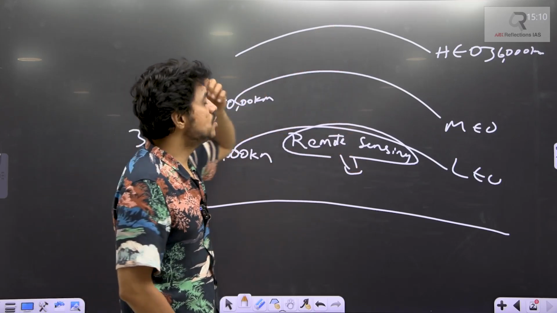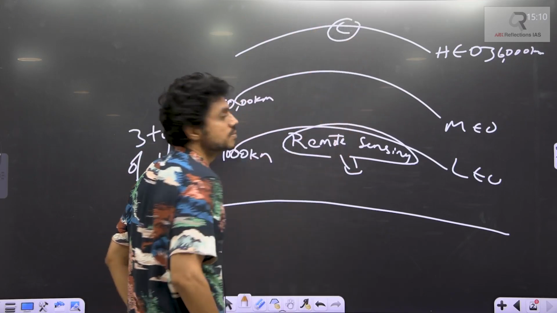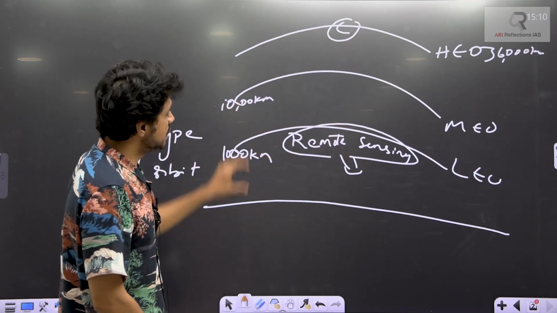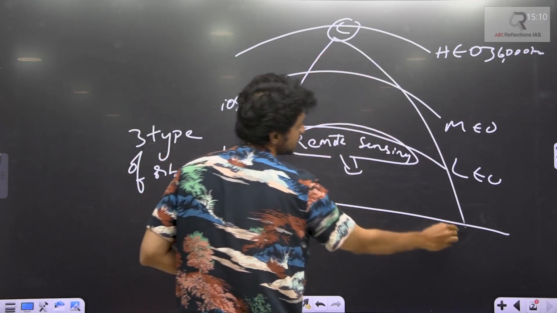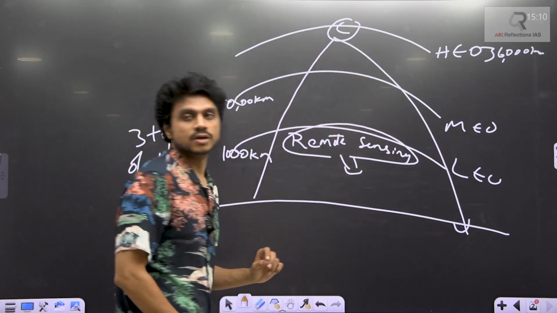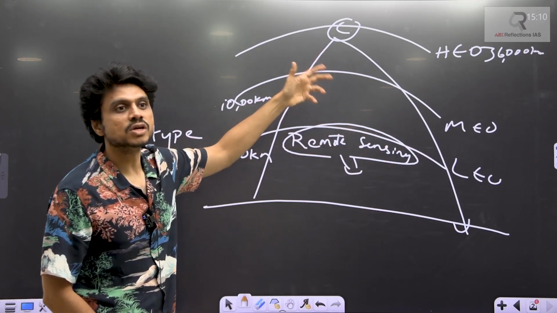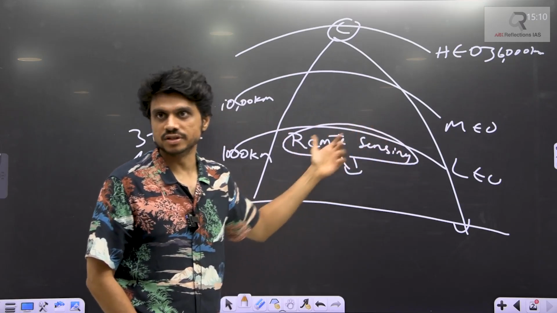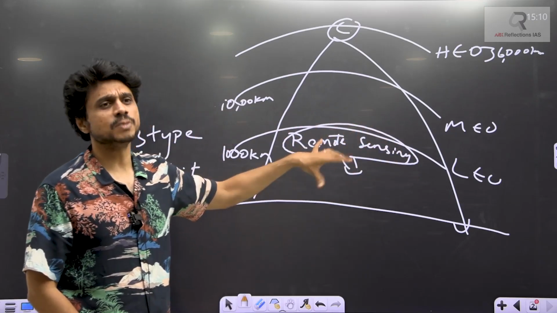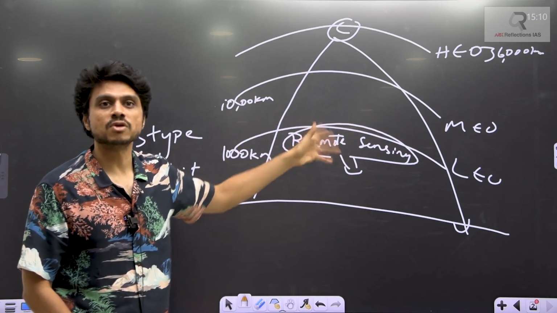But usually communication satellites are not kept here, because there will be delay of signals. The signal has to go like this and come back like this again. If you place the communication satellite here, in order to make the communication complete, you need so many satellites, which is very difficult. For the remote sensing purpose, we place few satellites over India. But for communication, we need so many satellites.